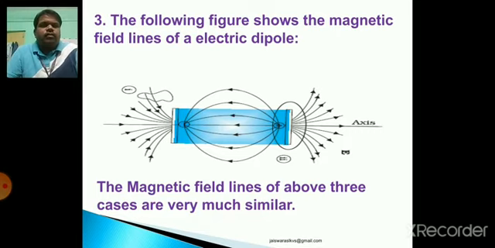Third point, the following figure shows the magnetic field lines of an electric dipole. See, the magnetic field lines of a dipole, or you may say electric dipole, are nearly equivalent to the field due to a bar magnet as well as due to a current carrying solenoid. The magnetic field lines of the above three cases are very much similar. Magnetic field line due to bar magnet, due to current carrying solenoid, and due to electric dipole are nearly very much similar.